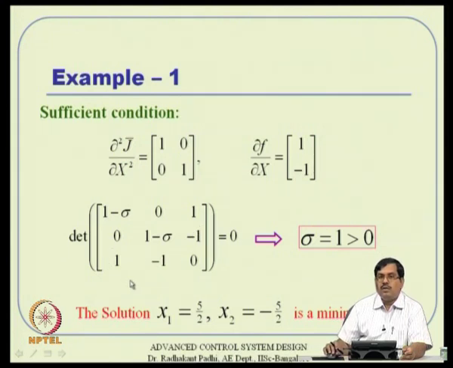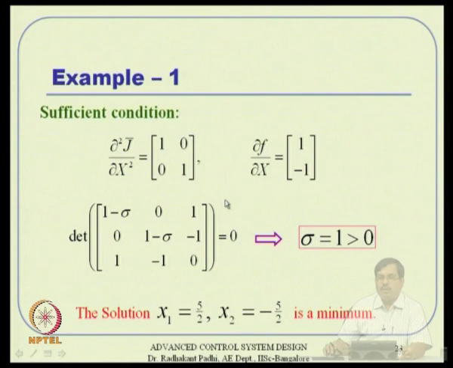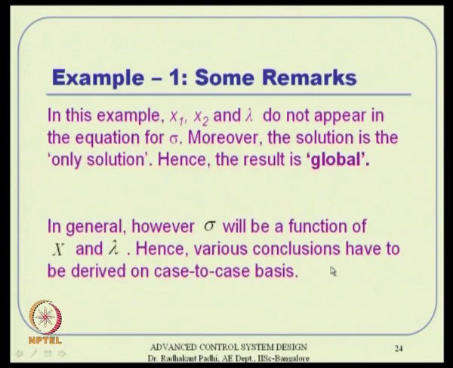So, I put it here, okay, and then ultimately I form the determinant, and then the sigma solution turns out to be 1, which is certainly greater than 0. So, strictly positive. That means the solution is a minimum solution actually. Okay, that is the little extra algebra you have to do.